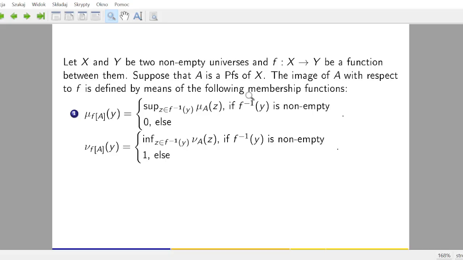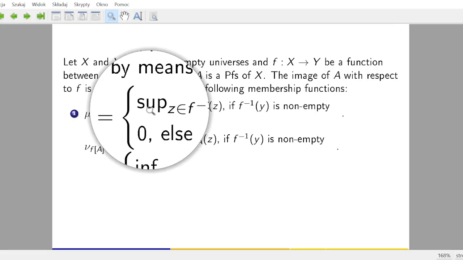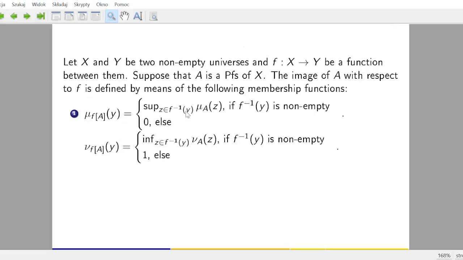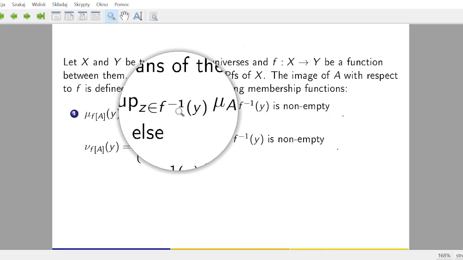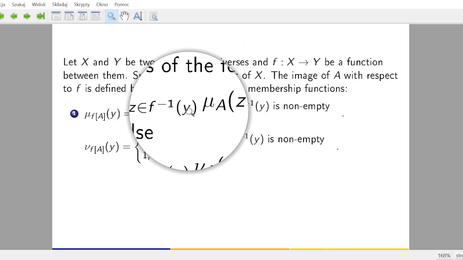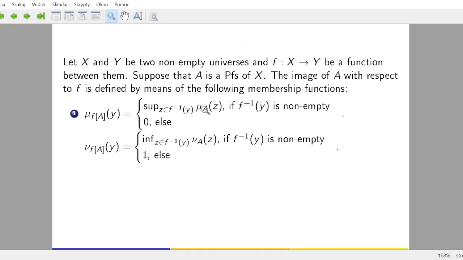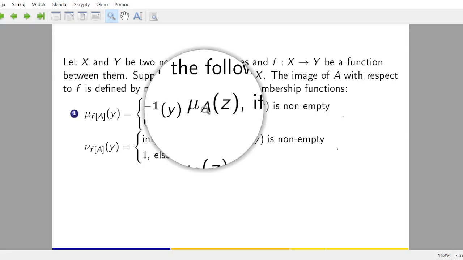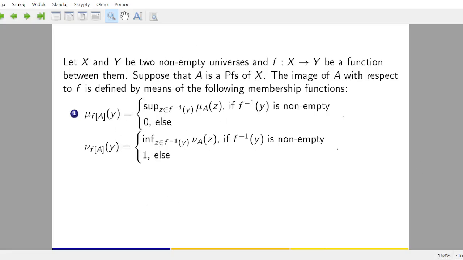As for the image and pre-image, they are defined in the following way. There are two slides. Think about image. You have just a function from X to Y, and the image of A with respect to f is defined by means of the following membership functions. You see supremum of all the elements that belong to the pre-image of y in X, and you take in fact supremum of memberships and infimum of non-memberships.